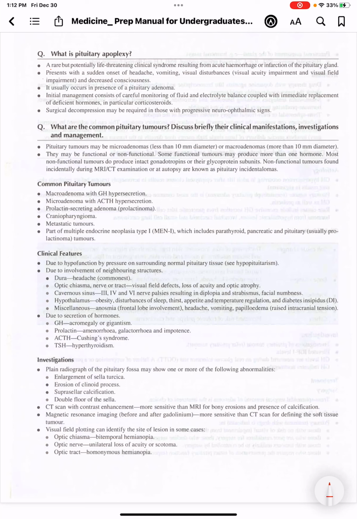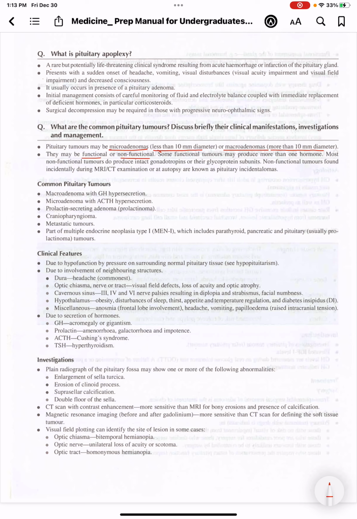Now let's study about common pituitary tumors. Pituitary tumors can be microadenomas or macroadenomas. Microadenomas are those which have a diameter less than 10 mm. Macroadenomas are those which have more than 10 mm diameter. These adenomas can be functional or non-functional.